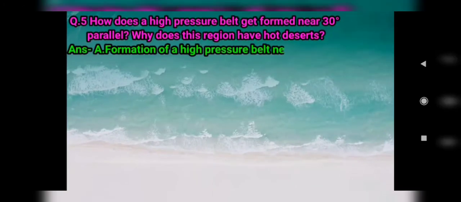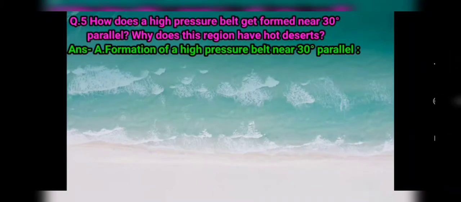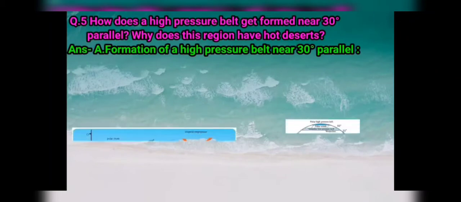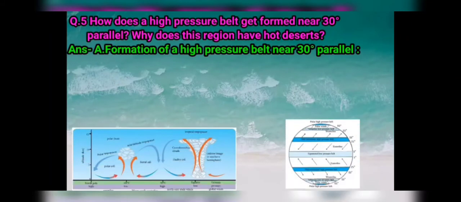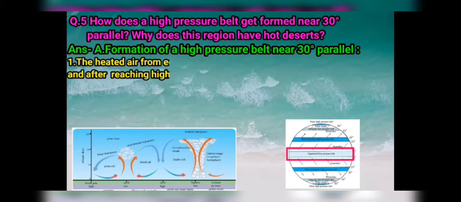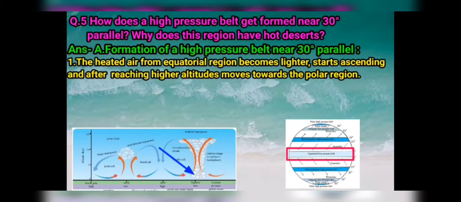See the formation of a high pressure belt near 30 degree parallel. We know due to the high temperature, air gets heated at equatorial region. The heated air from equatorial region becomes lighter and starts ascending. This air, after reaching higher altitude, moves towards the polar region, towards the north and south pole.